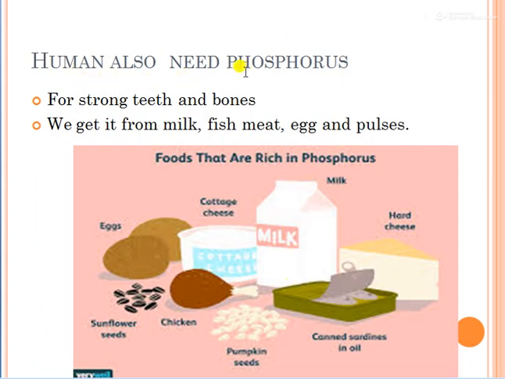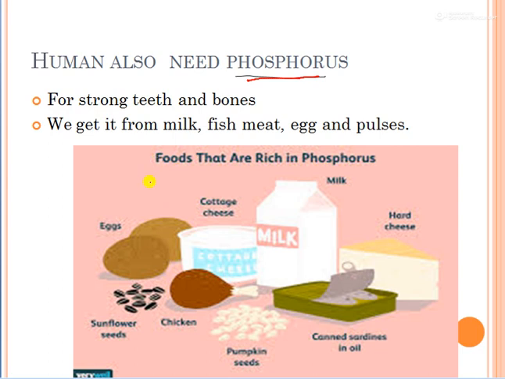Now humans also need this phosphorus. Not only plants, but we also need it. Sometimes we get it from some food items. For strong teeth and bones, we need this phosphorus to make our teeth and bones strong.